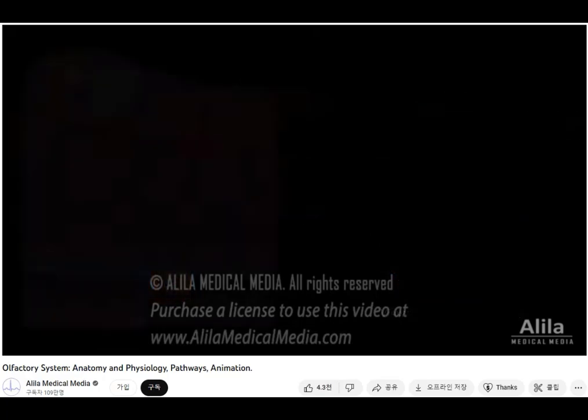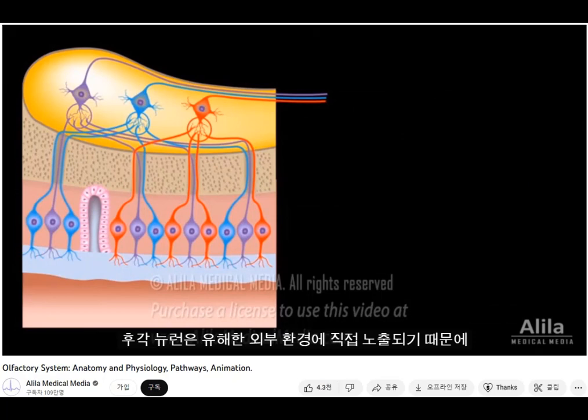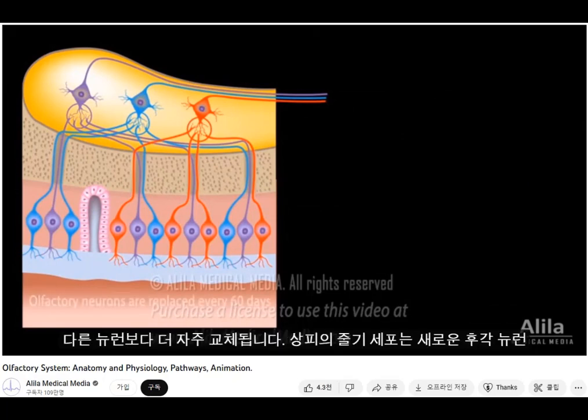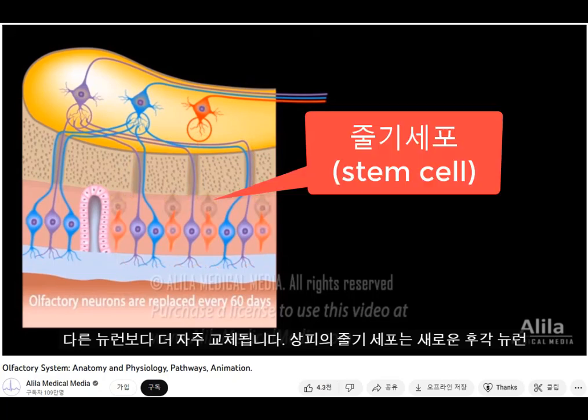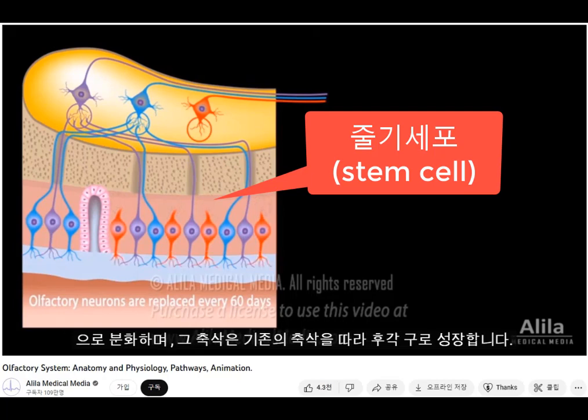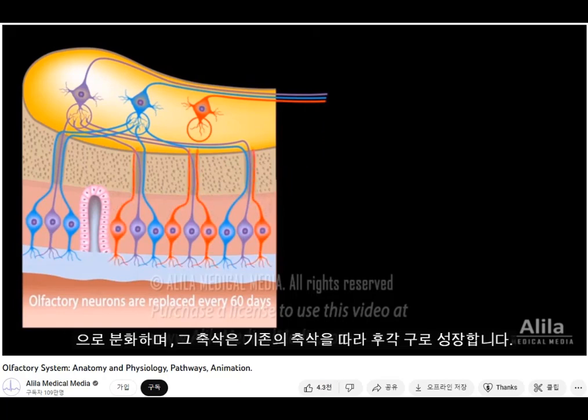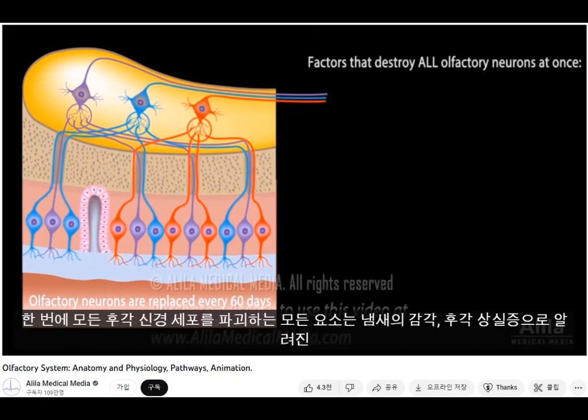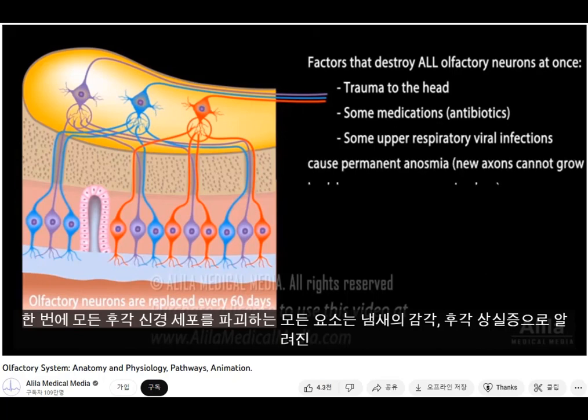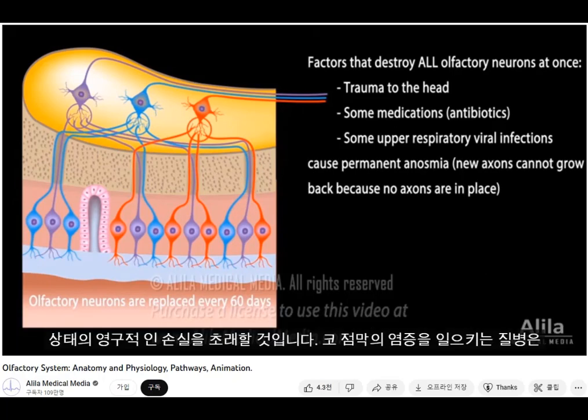response. Because olfactory neurons are exposed directly to the noxious external environment, they are replaced more often than other neurons. Stem cells in the epithelium differentiate into new olfactory neurons, whose axons grow along the existing axons to the olfactory bulb. Any factors that destroy all olfactory neurons at once would result in a permanent loss of sense of smell, a condition known as anosmia.